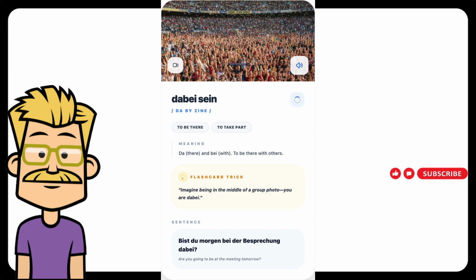Next German word is Dabei sein. Pronunciation, dabei sein. Meaning in English, to be there, to take part, to join in. How to remember this? Da means there, bei means with. So dabei sein is to be there with others, to be part of something. Example sentence, Bist du morgen bei der Besprechung dabei? English translation, are you going to be at the meeting tomorrow?